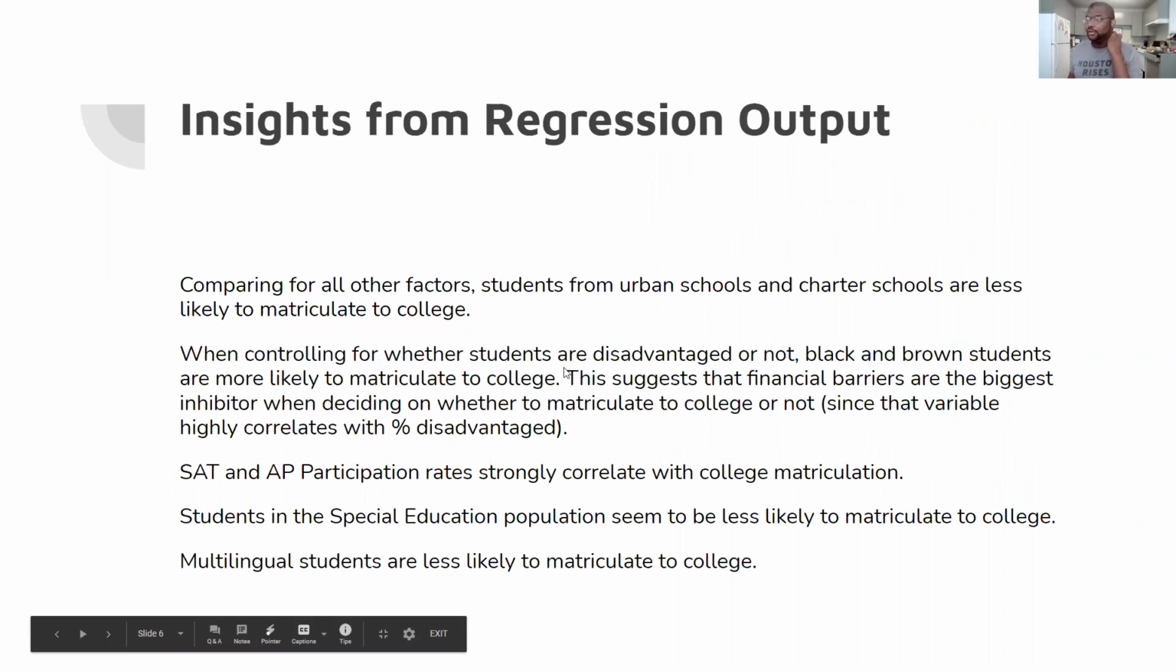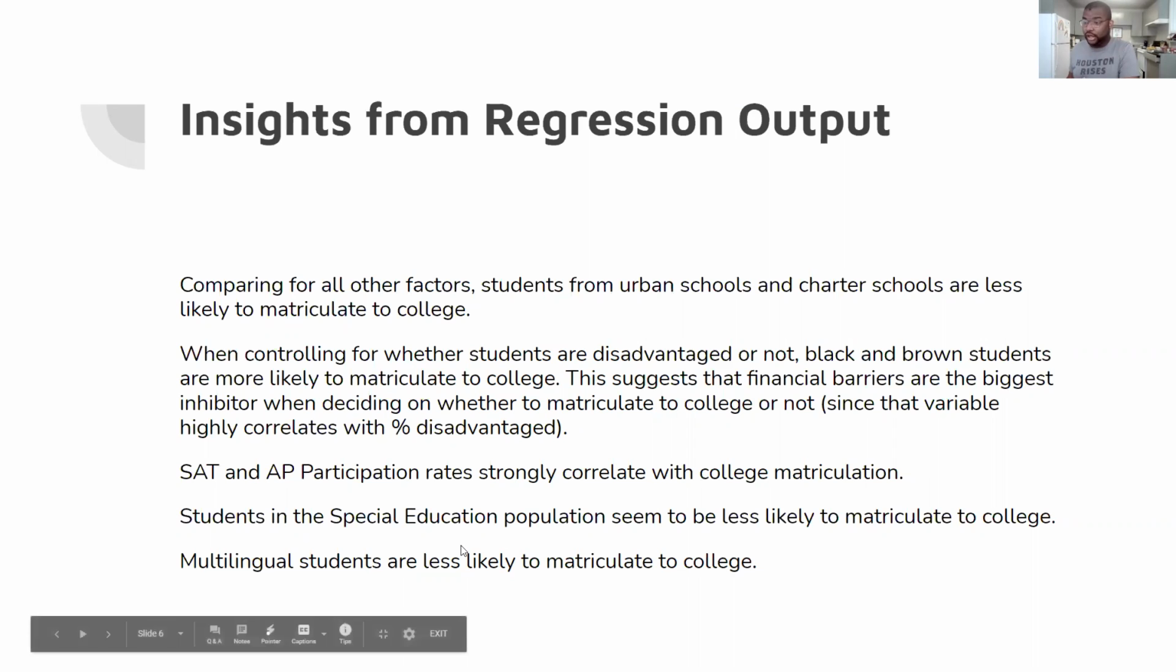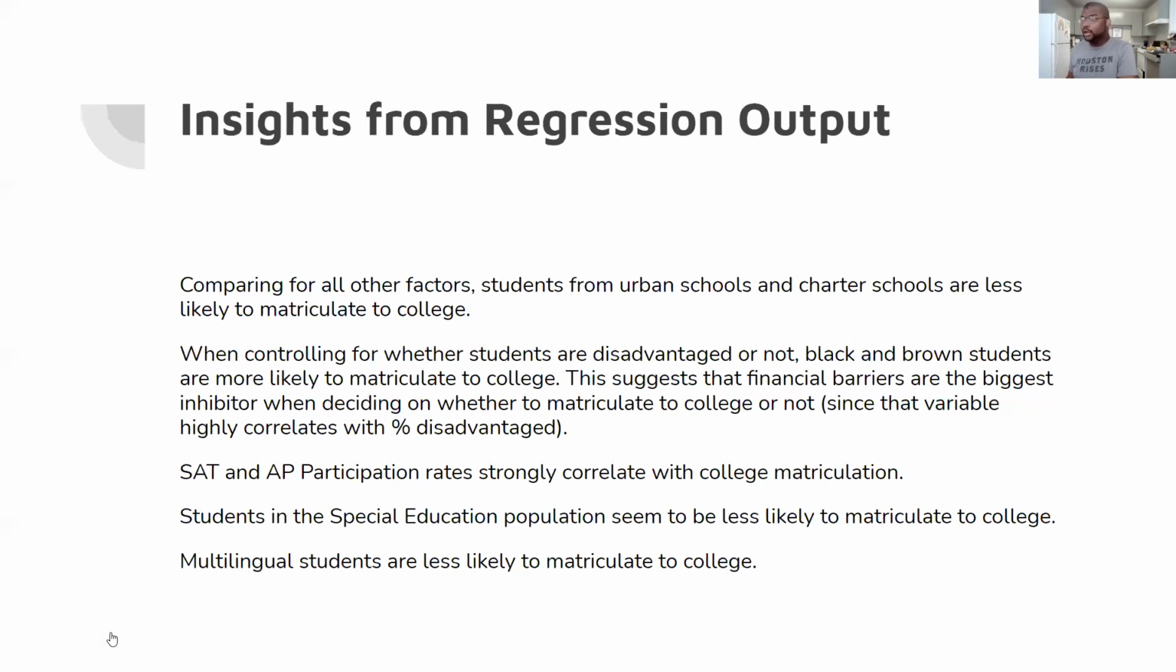The first thing was that students from urban schools and charter schools seem to be less likely to matriculate to college when you control for all of the other factors. When you control for other factors, such as whether a student is disadvantaged or not, Black and brown students actually seem to be more likely to matriculate to college, which seems to suggest that the main inhibitor for Black and brown students when it comes to matriculating to college is the financial aspect. The other thing that we found out is that SAT and AP participation strongly seems to correlate with college matriculation, as well as being multilingual or in the SPED program negatively correlating with matriculation.